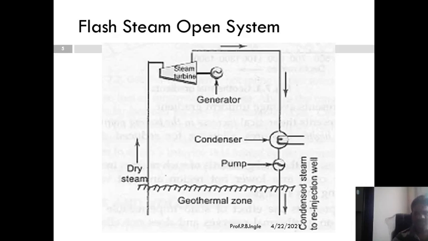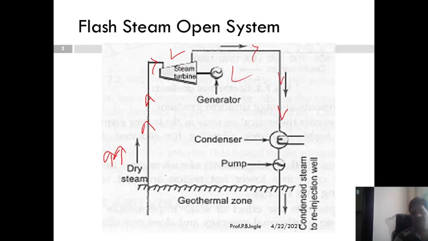If you observe here through these portions, yes or no? Yes, through the portions. If you consider here, only the dry steam will come out. Means from the geothermal zone, only the dry steam will come out, and this dry steam is circulated towards the steam turbines connected with generators, and the generator produces the electricity, guys.